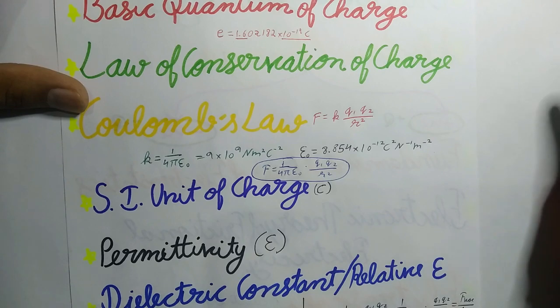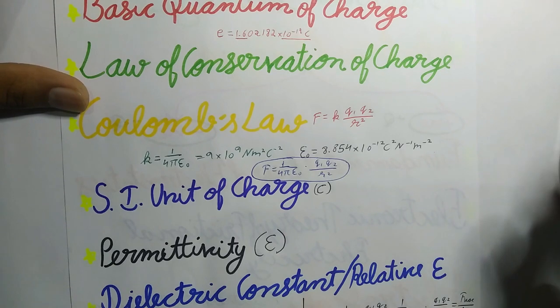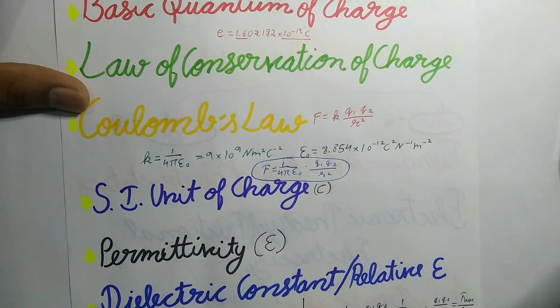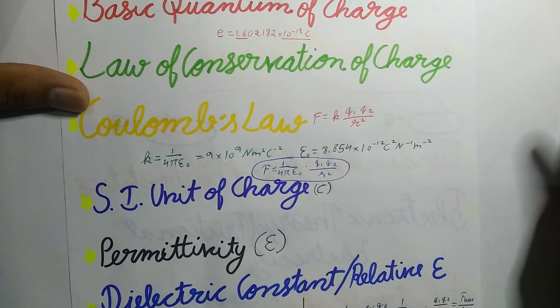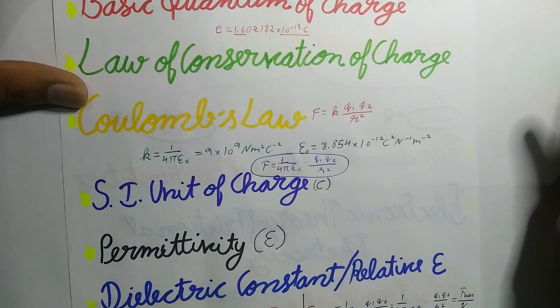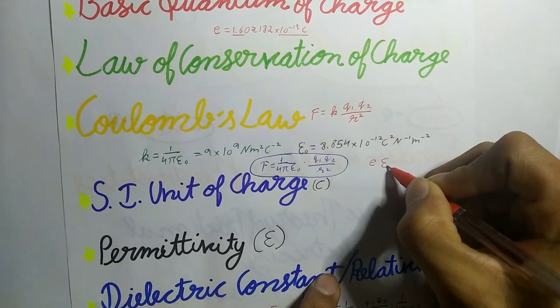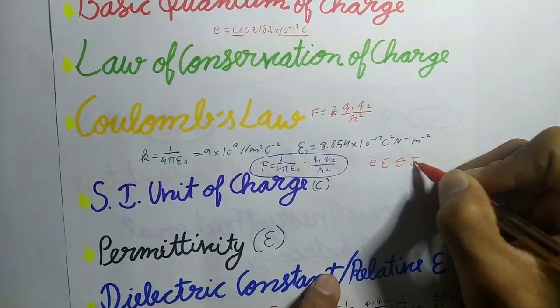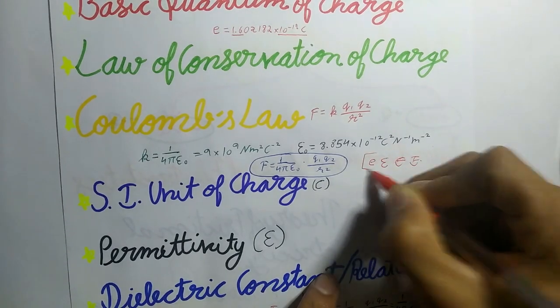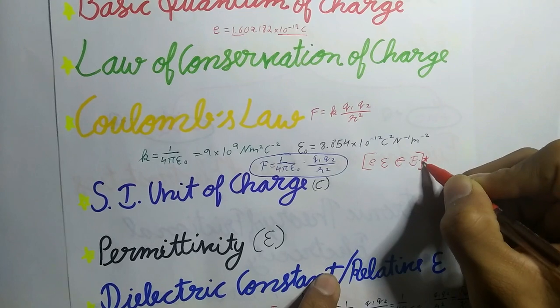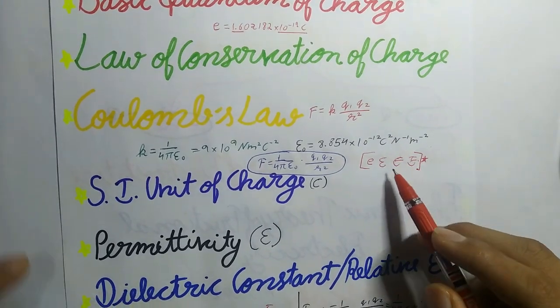Now SI unit of charge is coulomb. It is the amount of charge that repels an equal and similar charge with a force of 9 × 10^9 newton when placed in vacuum at a distance of 1 meter from it. And you should be very careful about using signs of the charges. Be careful about using signs.